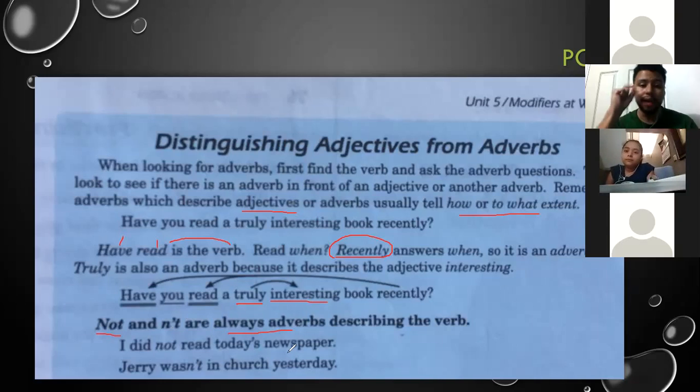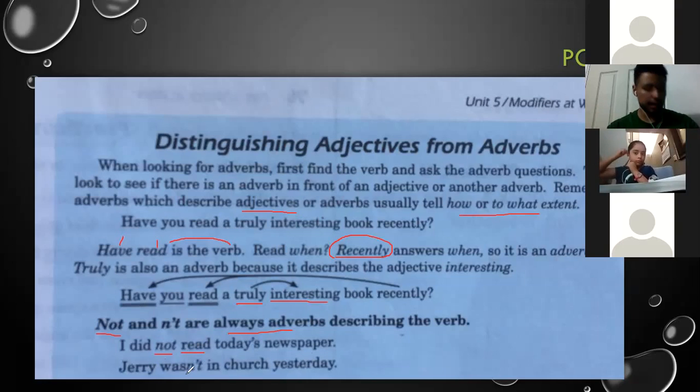For example, I did not read today's newspaper. So this one is modifying what? Who can help me? This is the adverb. Is modifying what? Read, exactly. And today's newspaper, in this case, is another adverb for time. Exactly. But the important thing here is that we need to identify not as an adverb.